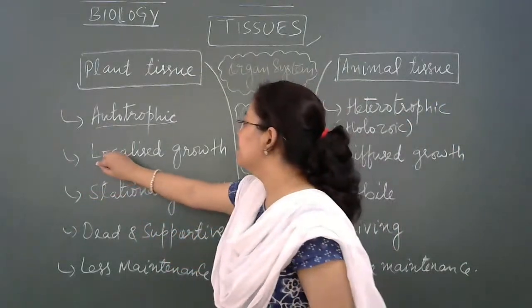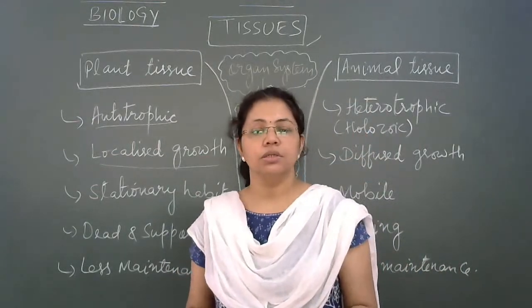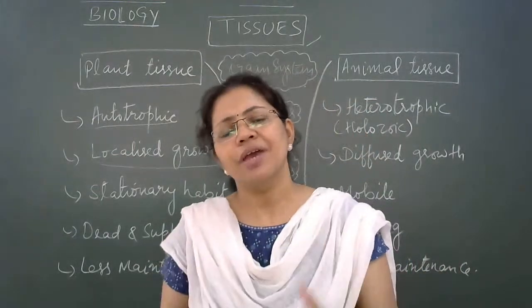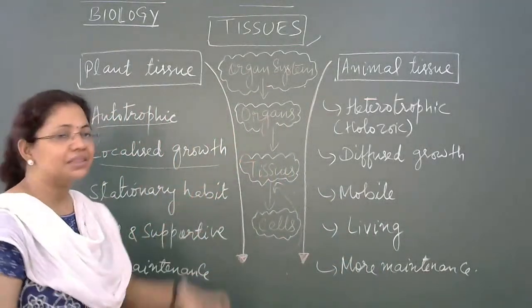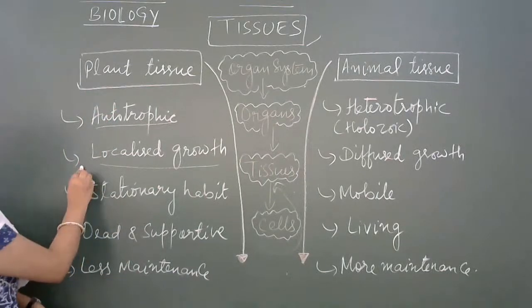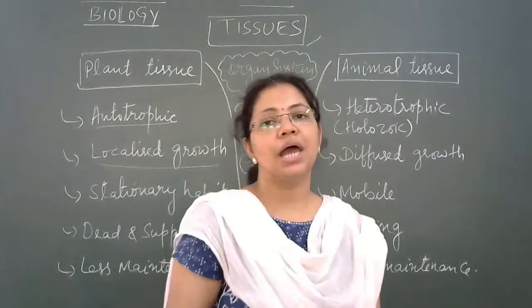Another is pattern of growth, the way in which growth takes place in plants and animals. We say that in plants the growth is localized. हम कहते हैं कि plants में जो growth है वो localized है.